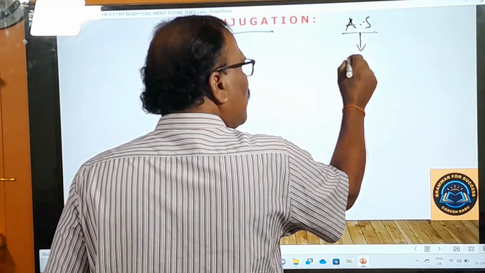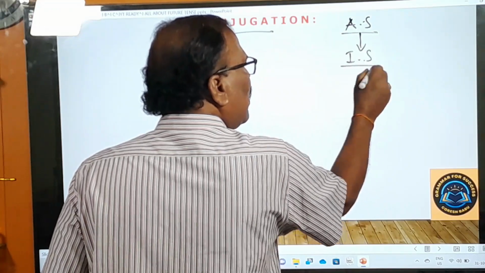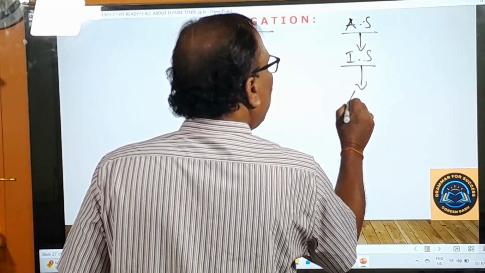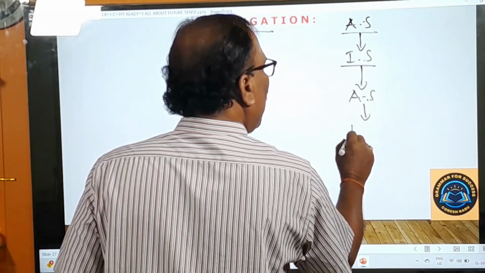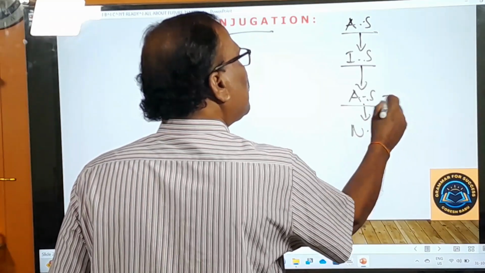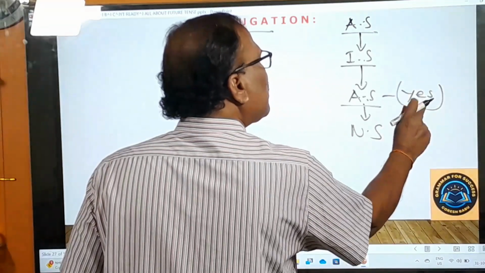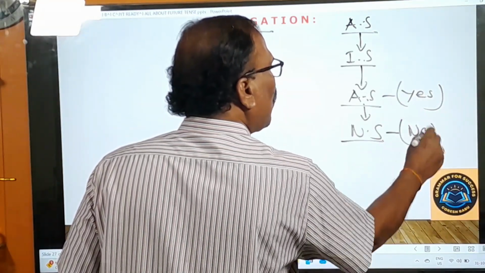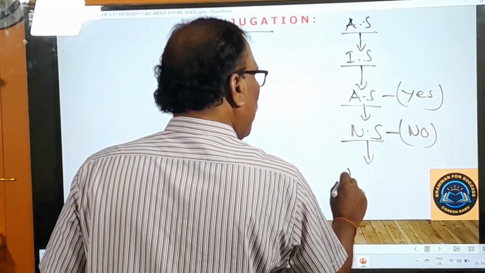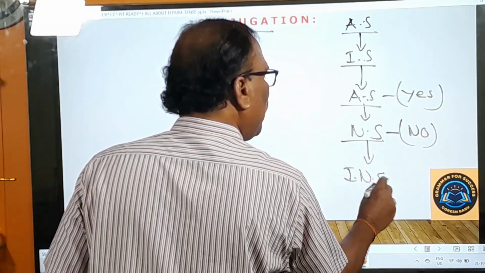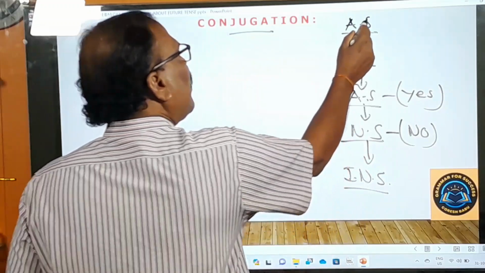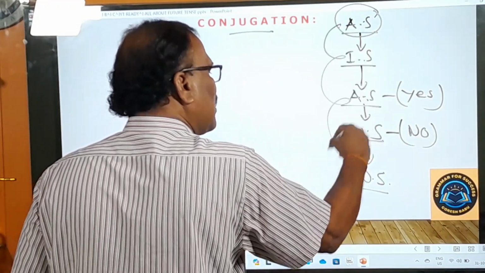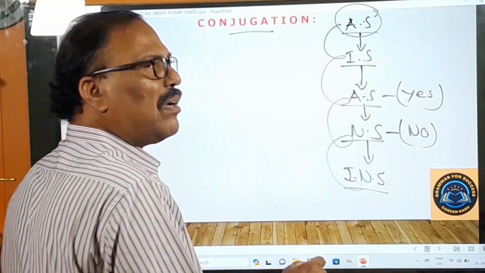You have to change it into an interrogative sentence. Interrogative sentence means a question. And again, you have to change it into an affirmative sentence. Affirmative sentence means yes sentence. All yes sentences are called affirmative sentences. Negative sentence means all no sentences are called negative sentences. And you have to change it into interrogative cum negative sentence. So in this way, one sentence you have to change into other sentences. This you have to practice thoroughly.